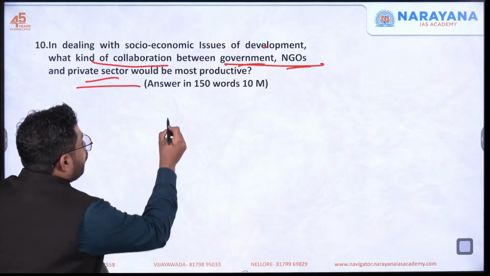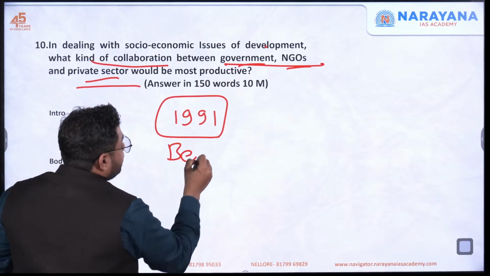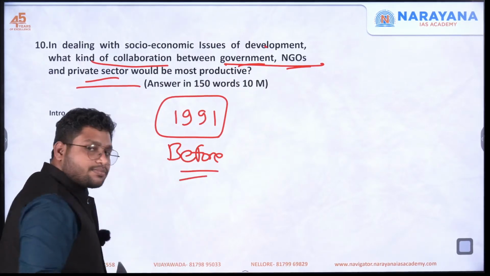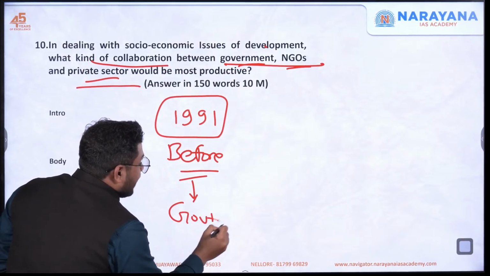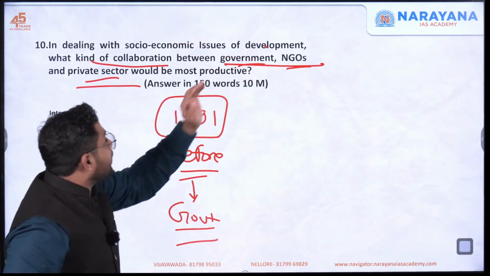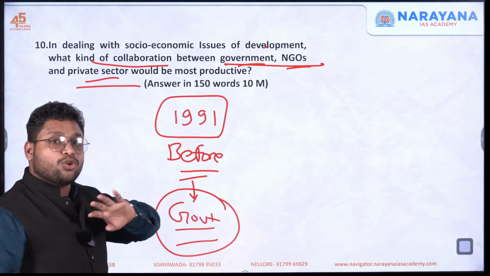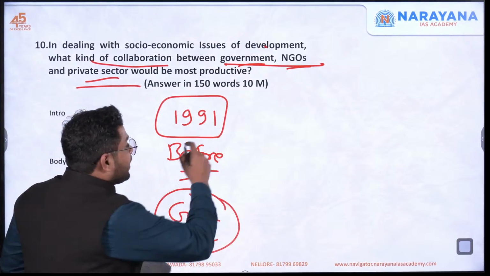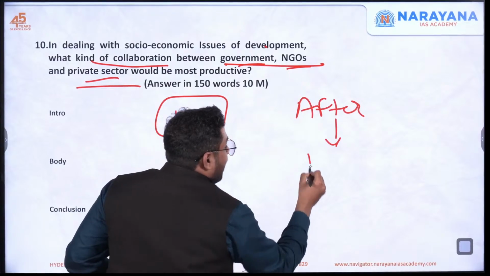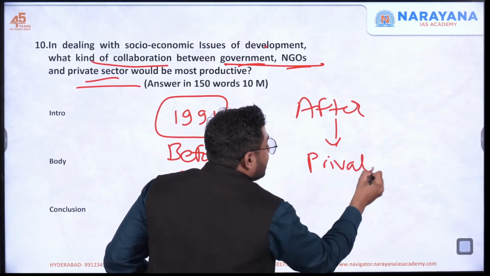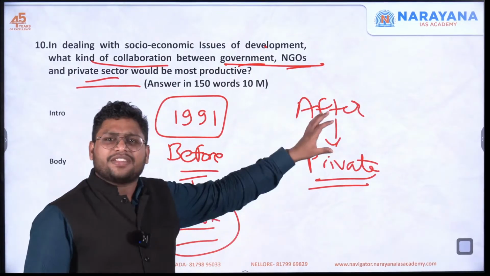If you go to the era before 1991, that is before the LPG reforms, at that time only the government was taking care of all these issues related to development, all these socio-economic issues. There was only government, no private sector, no NGO. But after 1991, we observe that the private sector started playing a key role. Now, with the private sector, we saw investment, privatization, everything happening.